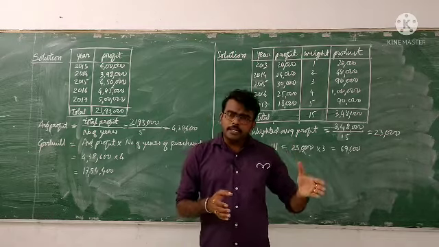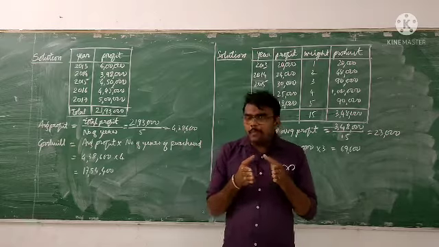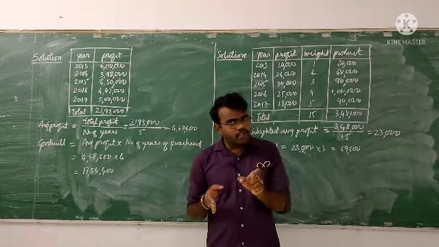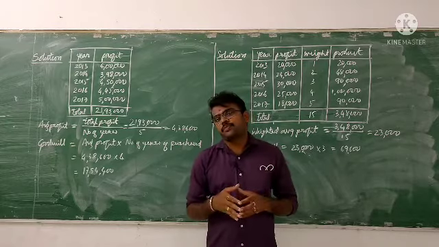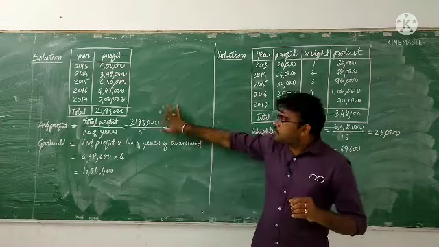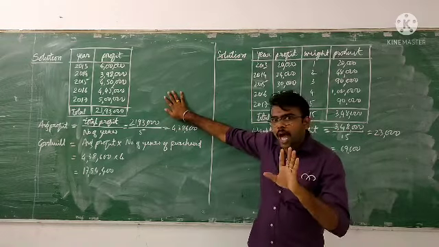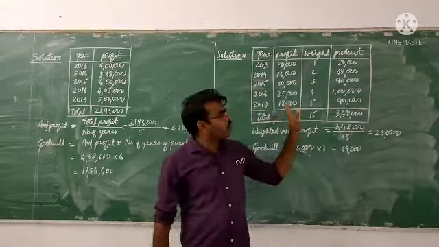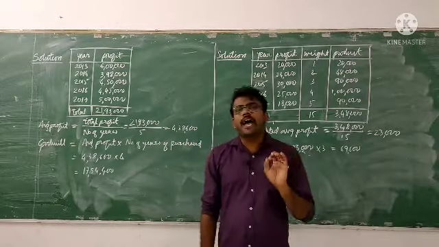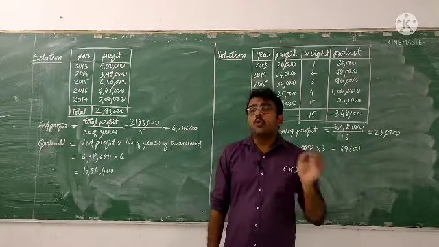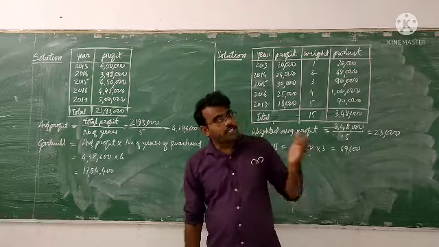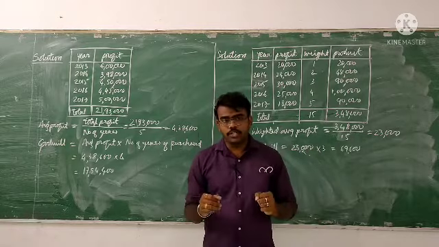Here again we have two subparts: simple average and weighted average. Now this problem is related to the simple average profit method and this problem is related to the weighted average profit method. Now what does it mean? What is the weighted and what is the simple average method?